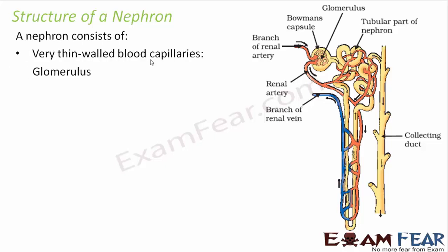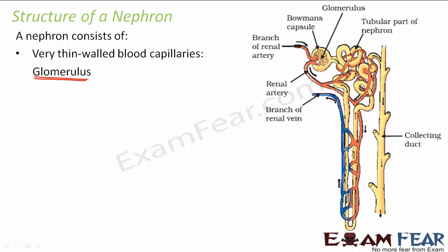A nephron consists of very thin-walled blood capillaries which are known as glomerulus. So what are glomerulus? Here you can see these are glomerulus. Inside this structure you have very thin-walled blood capillaries. So from where do these blood capillaries arise? These capillaries actually arise from arteries which bring blood containing wastes and excess water from different parts of the body.